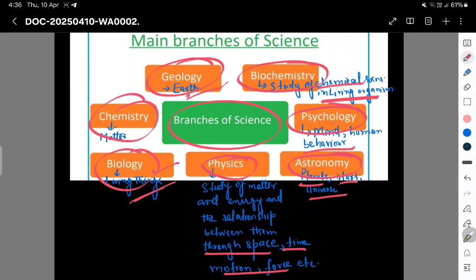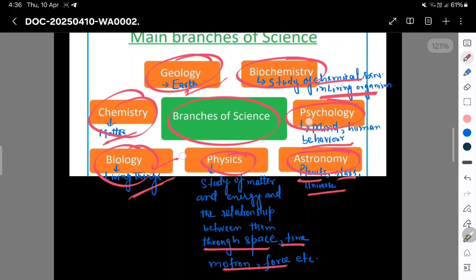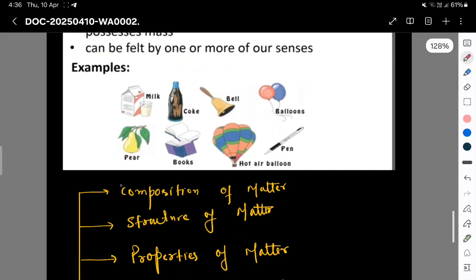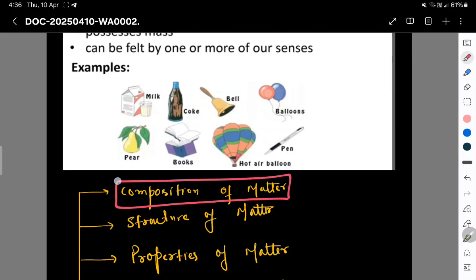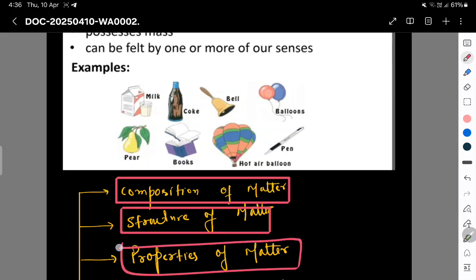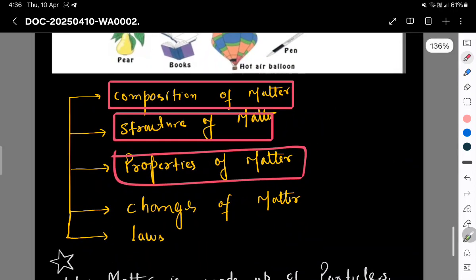We have chemistry in which we study about matter. So what do we study about matter? We study its composition, of which the matter is made up of. We study the structure of matter. We study the properties of matter, which are of two types: physical properties as well as chemical properties.